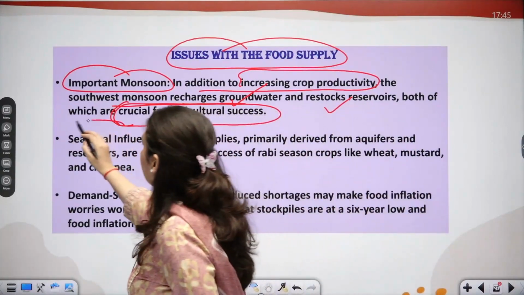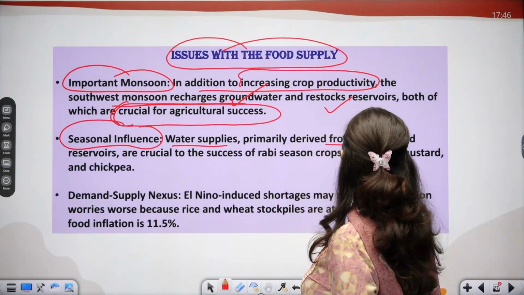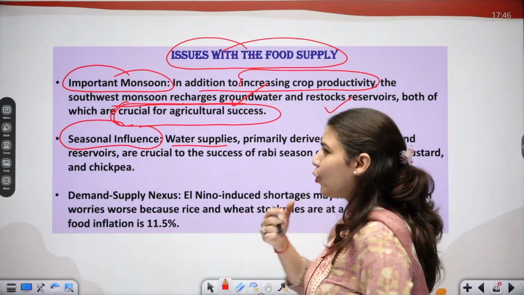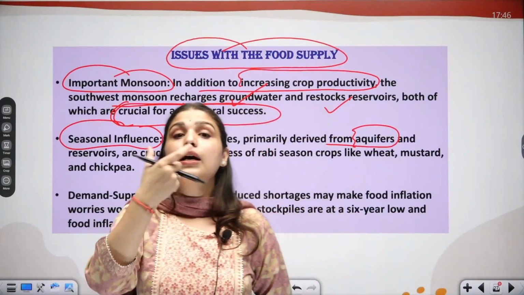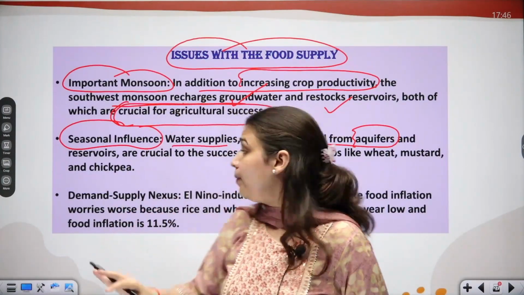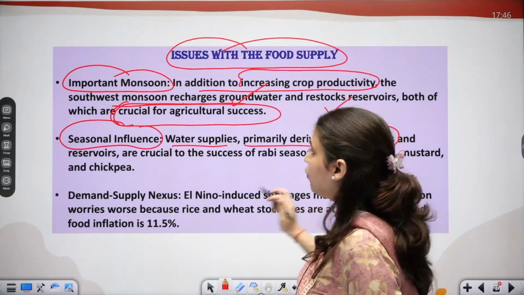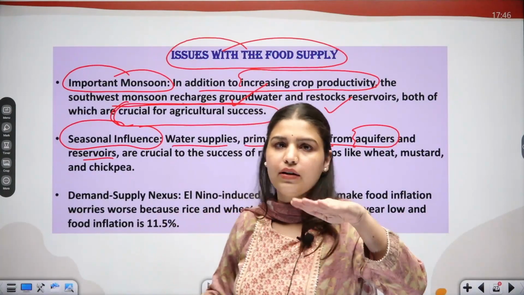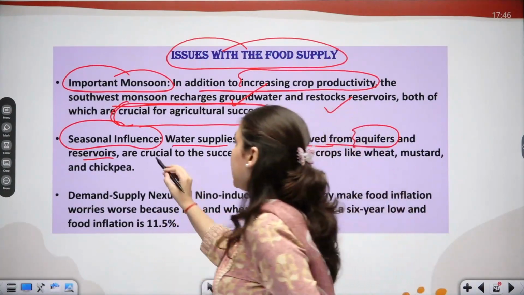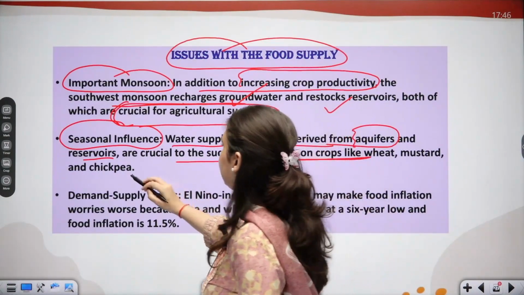Now if we talk about seasonal influence, water supplies are primarily derived from aquifers. What are aquifers? Basically rocks which have the capacity of holding water. The water supplies primarily derived from aquifers and reservoirs are below the normal level this year, and they are crucial to the success of Rabi season crops like wheat, mustard and chickpea.